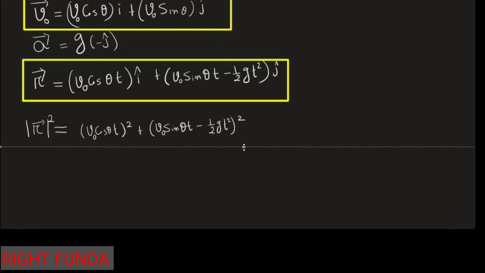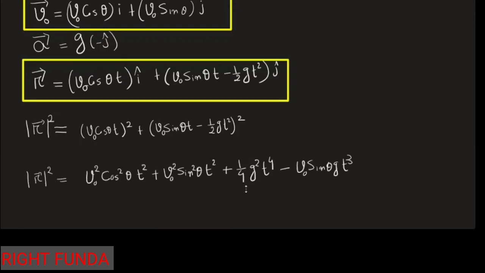If the derivative of the distance squared, d|r|² by dt, is positive, it means the distance will keep on increasing. If it is negative, it will keep on decreasing. So first differentiate this with respect to time. We will simplify this first.